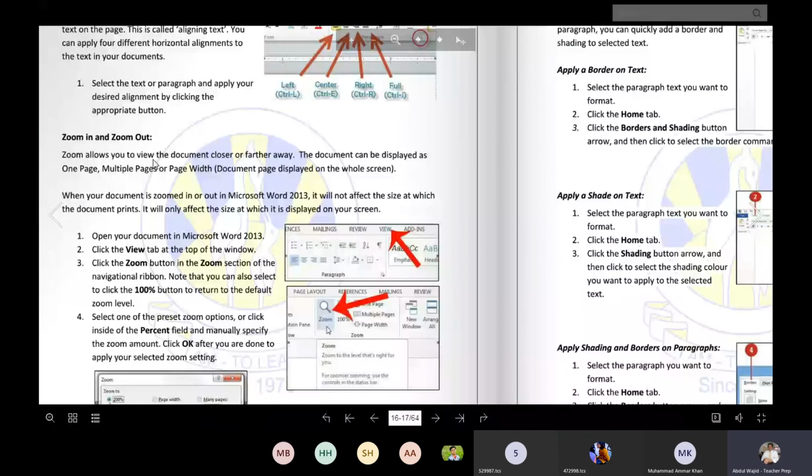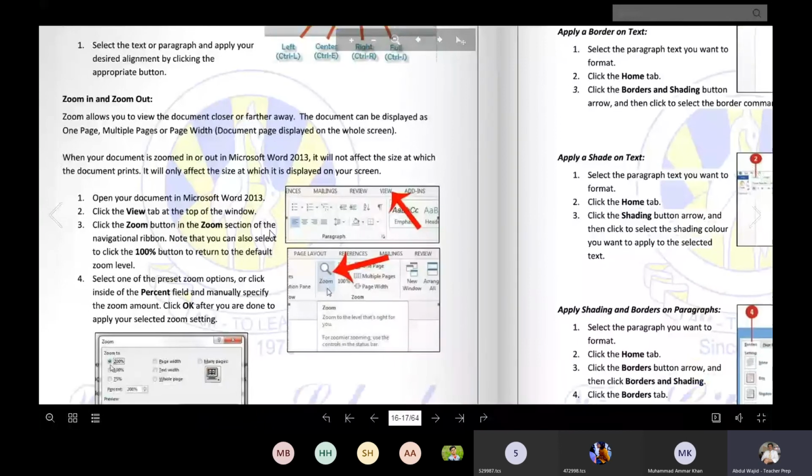We already performed this one. Zoom allows you to view the document closer or further away, right? Now the document can be displayed as one page, multiple pages, or page width. Document page displayed on the whole screen.